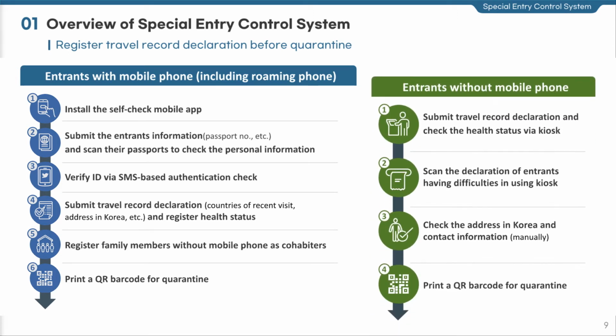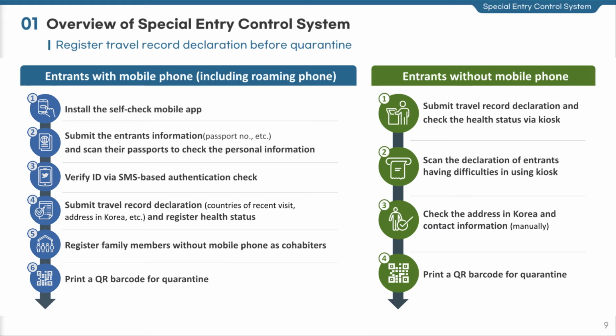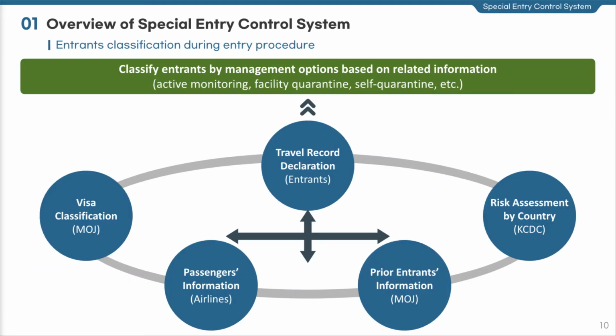For entrants without mobile phone, inspectors make phone calls through the number they submitted as the contact information directly at site to check if making contacts with them are possible. Let's take a look at the entrance classification process during the entry procedure for quarantine. First, officials check passengers' information submitted by airlines and entrance information received by the Ministry of Justice. Next, they classify the entrants with self-quarantine and others based on the areas the entrants reported and countries of departure by considering whether or not such countries are quarantine inspection required area.